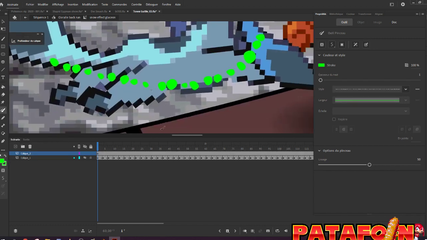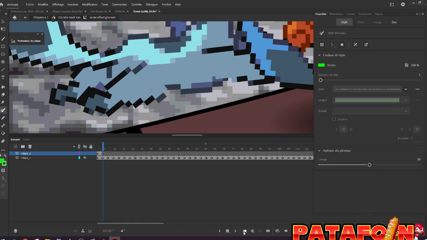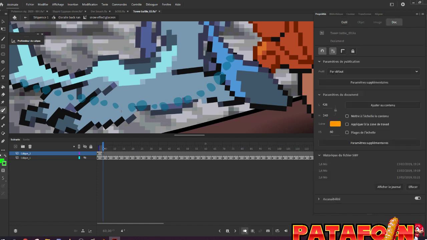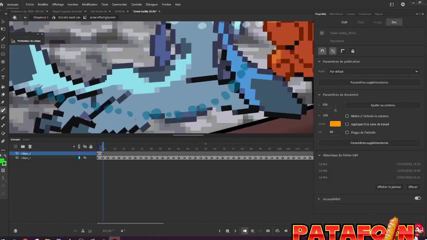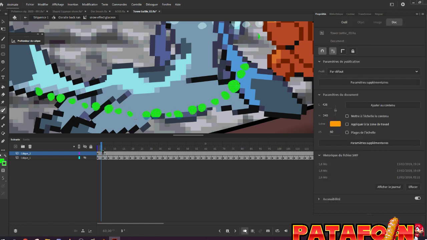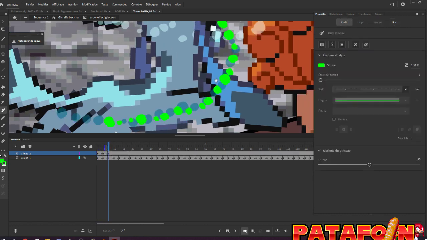So I do something like this, and then I go to the next frame, I put an empty keyframe, and then I put the onion skin to see beyond the previous frame, and then I redraw, but I'm moving them forward, so I do something like this, toc, and then I continue like this, toc, toc, toc.